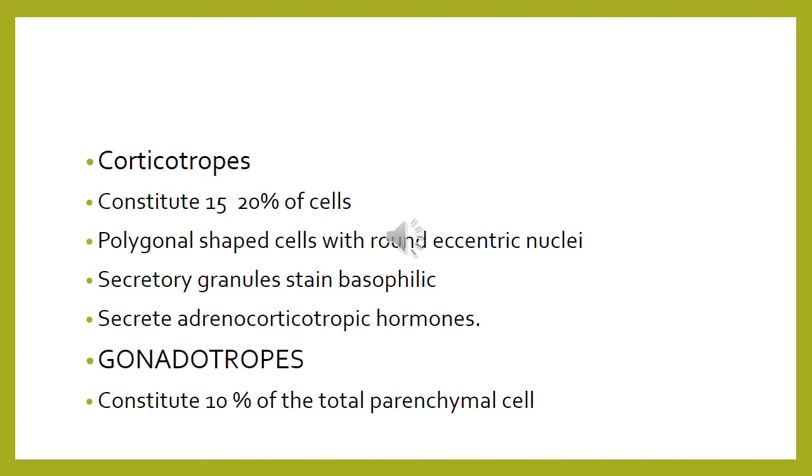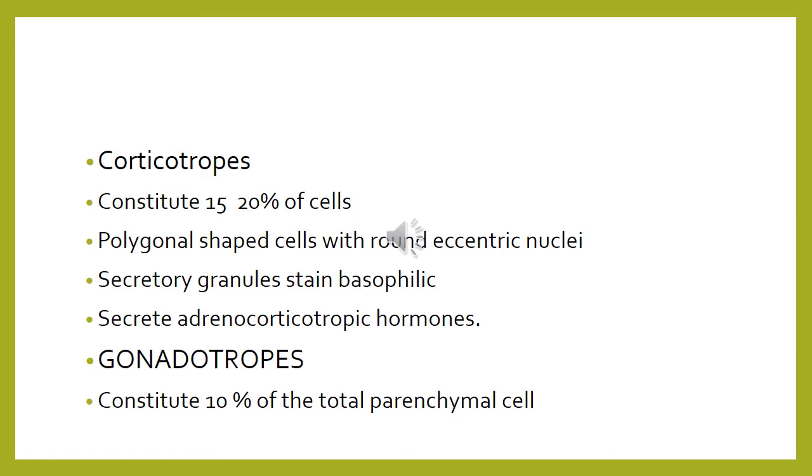I'll repeat it again. Corticotrophic cells constitute about 15 to 20% of the total pars distalis cells. The cells are polygonal with a rounded nucleus which is located in an eccentric position, and their secretory granules have an affinity for the basophilic stain. And what does it secrete? They secrete adrenocorticotrophic hormone and beta lipotrophin also.